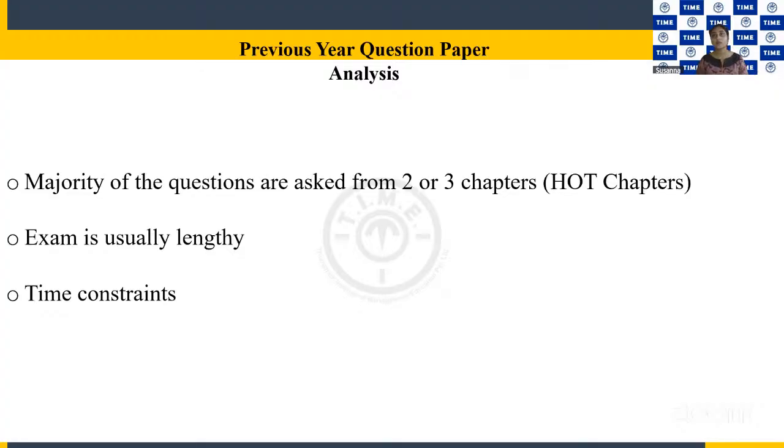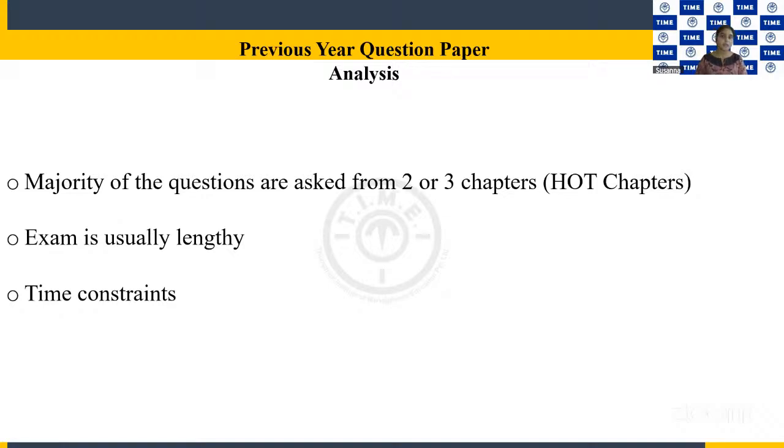Students usually say that the exam is lengthy and they face time constraints, because they have a lot to read. They are often not able to complete the reading and not able to finish the paper. That is basically the analysis.